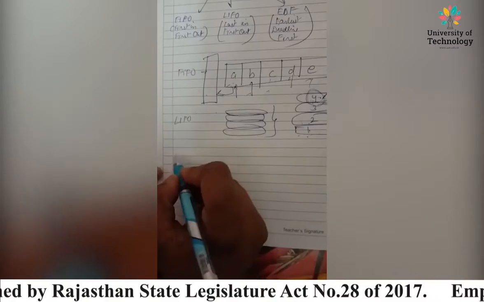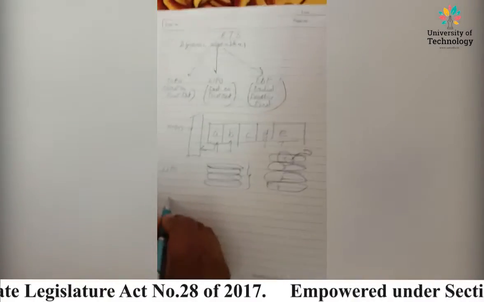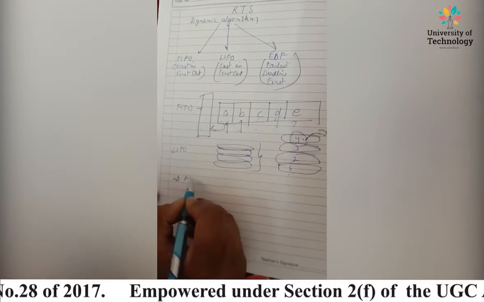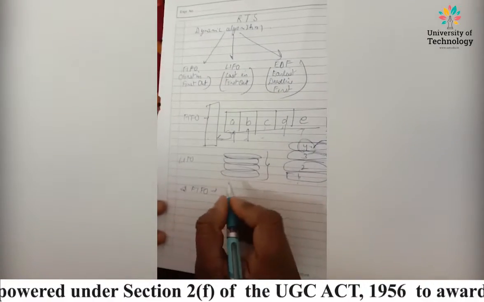Now we are going to understand in detail. We are taking FIFO first, that is first in first out, right?